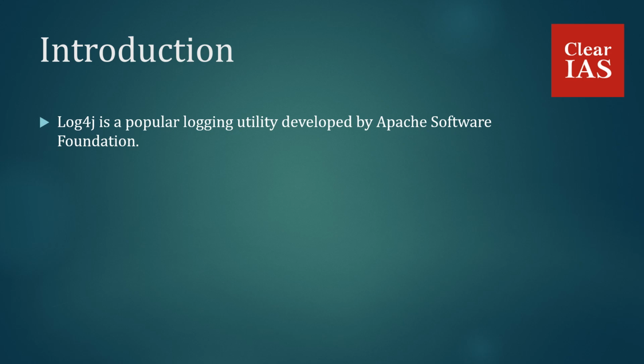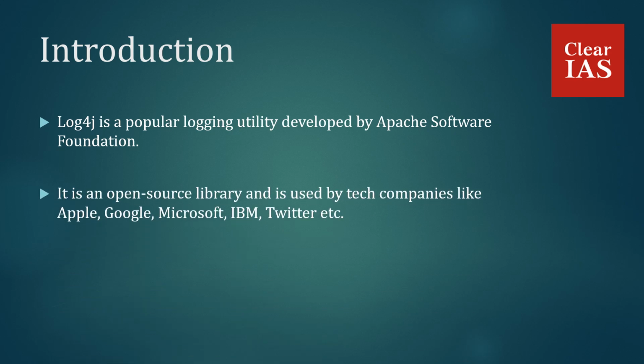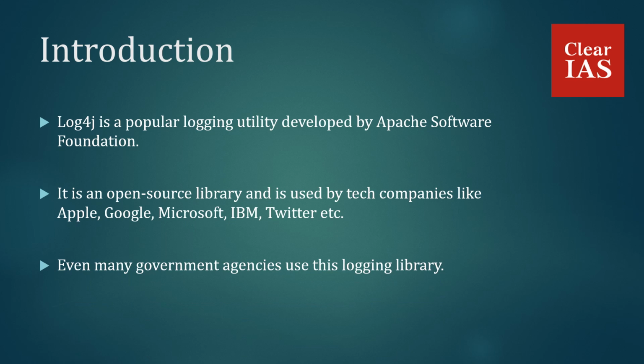Like consider the history. When you search in the history, you can see all the previous searches you have made in the course of time. In the same way, Log4j is a utility where all the events will be recorded. It is an open source library and is used by tech companies like Apple, Google, Microsoft, IBM, Twitter, etc. It is free and thus it can be used by anyone for any other purpose. Even many government agencies use this logging library.